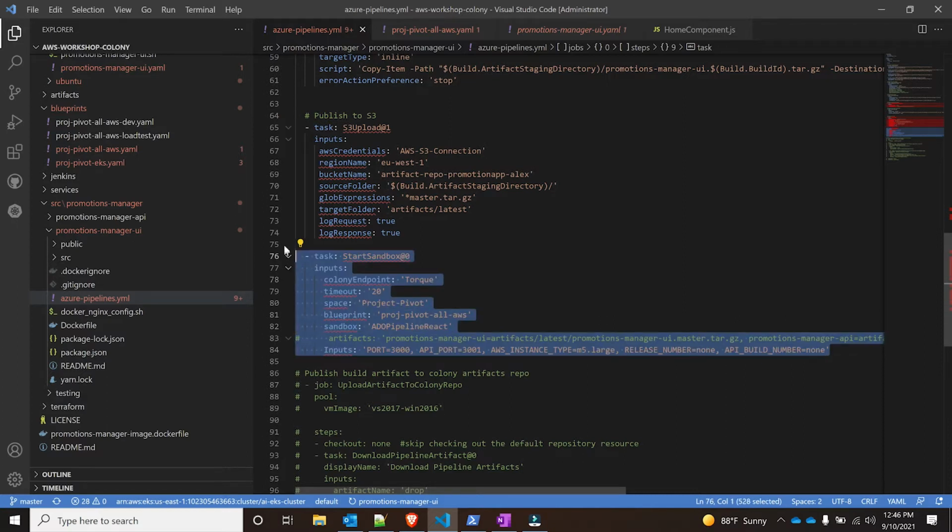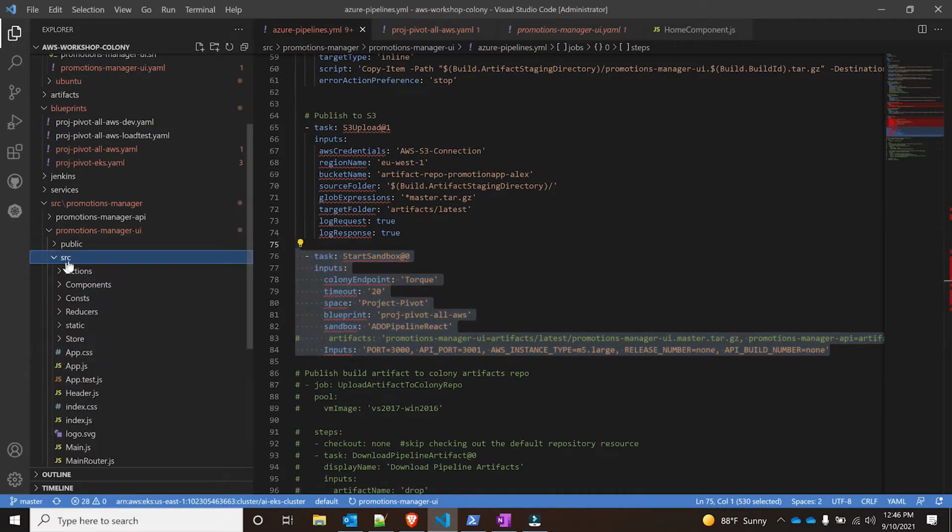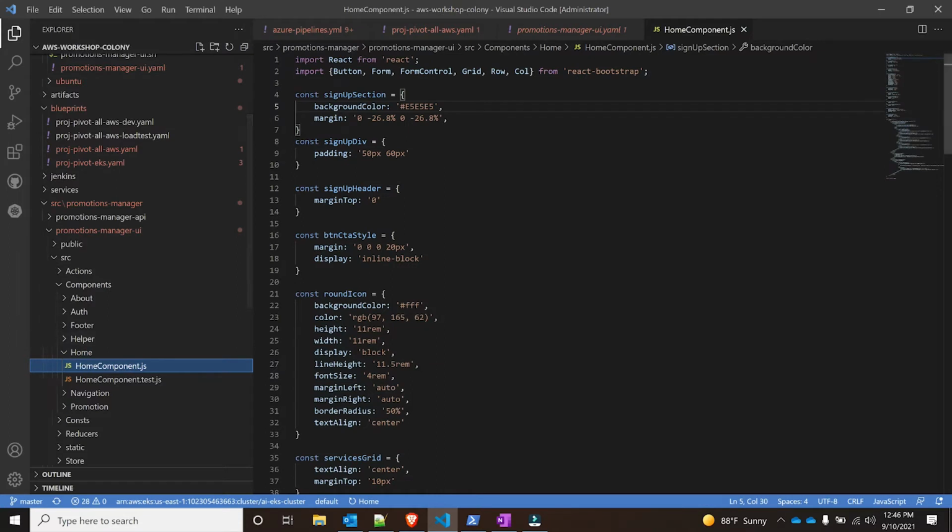And this is our Torque plugin. It supports right now Azure DevOps pipelines, among other CI/CD tools out there. So if I go here and go to my source, I'm looking for a component specifically. I just want to demonstrate a small change, which is just changing a sign up section. The application at the bottom does have a sign up section that I want to change.